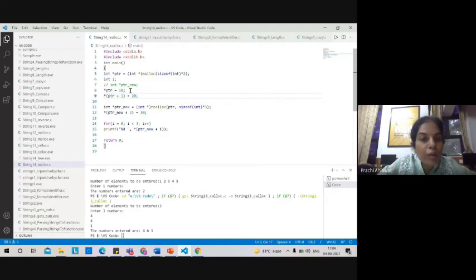We need to pass the same pointer which you used in malloc as the first input, and then specify the new size. Earlier the size was 2, now the size is 3, so it will allocate memory for 3 integers over here. And now in the third location you are storing 30.